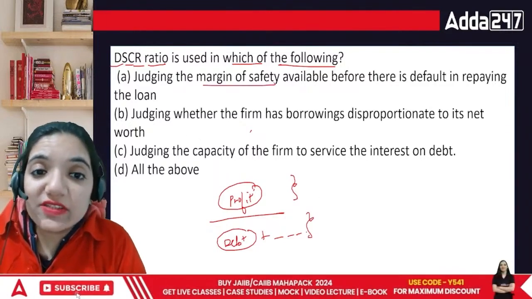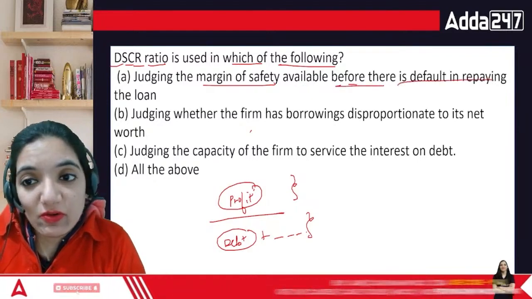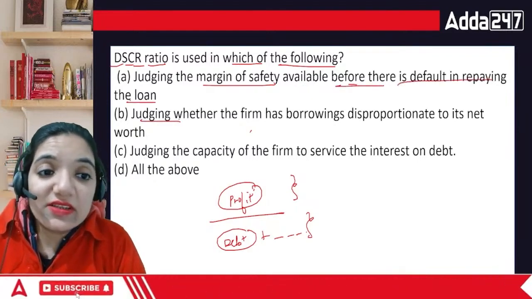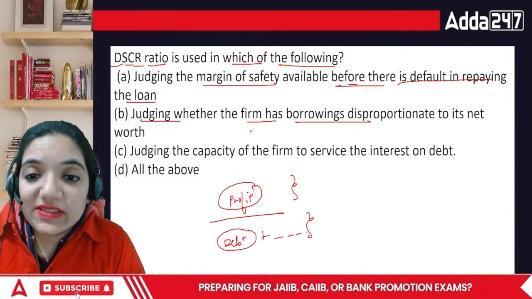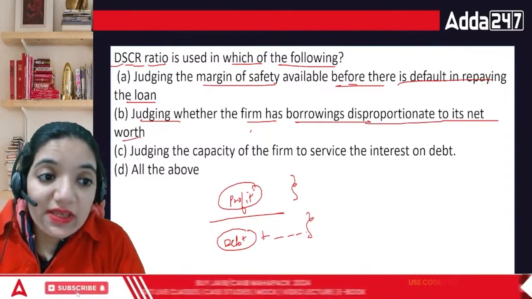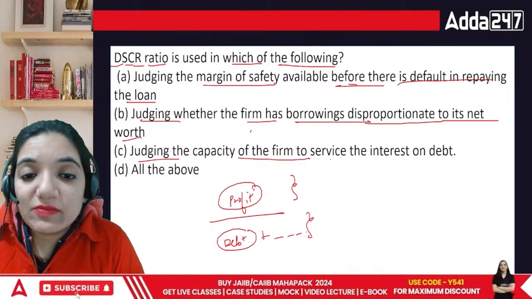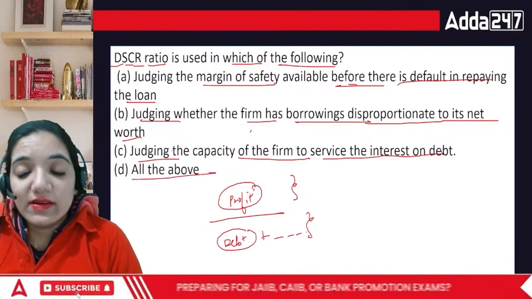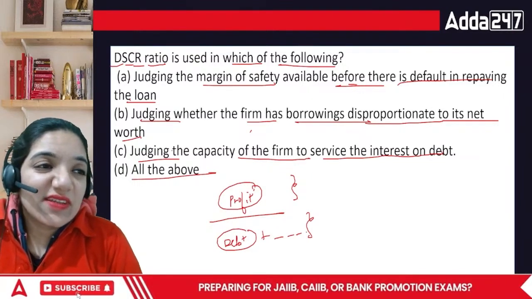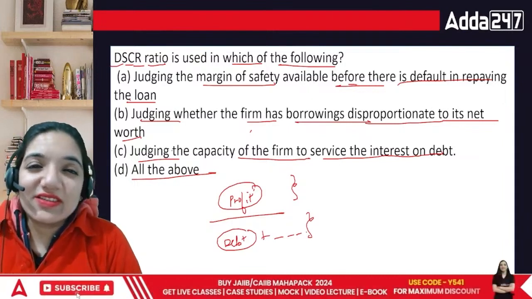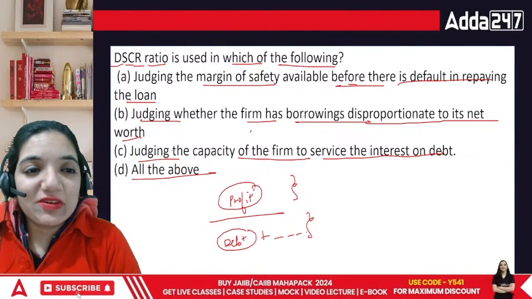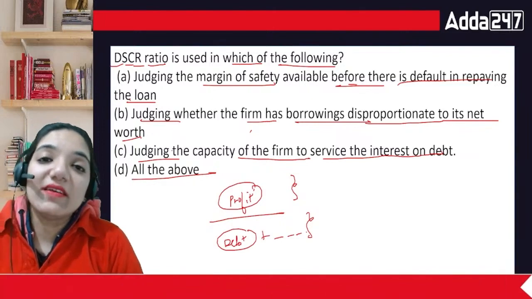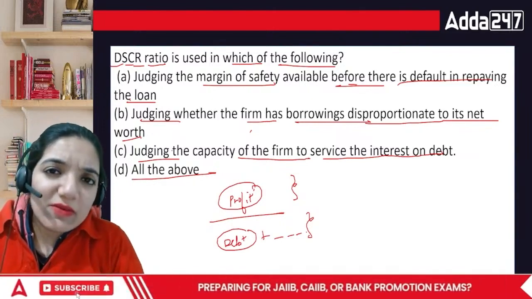Judging the margin of safety available before there is a default in repaying the loan. Judging whether the firm has borrowings disproportionate to its net worth. Then judging the capacity of the firm to service the interest on debt, or all of the above. All these coverage ratios are very judgmental ratios. You are judging whether this particular person who's standing in front of me has the capacity to pay me back or not.